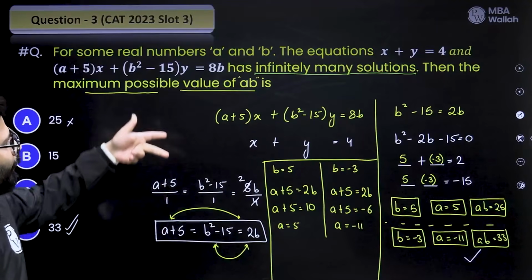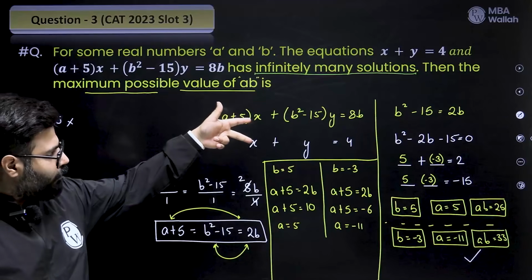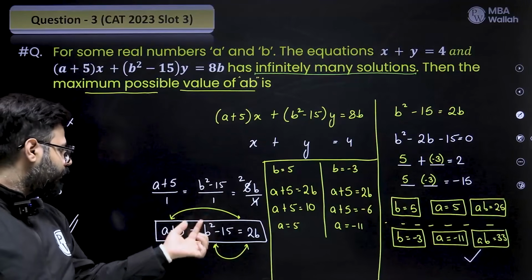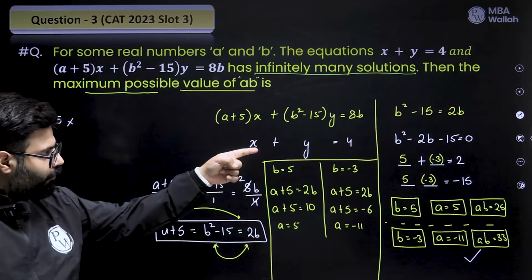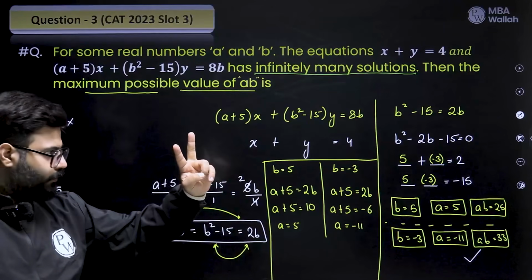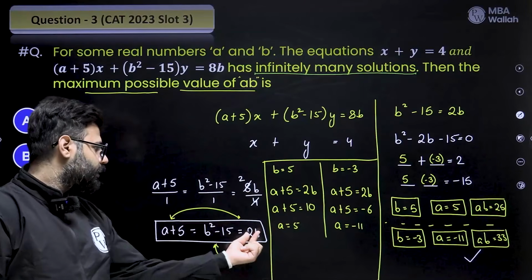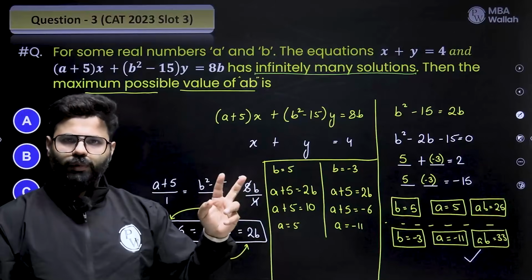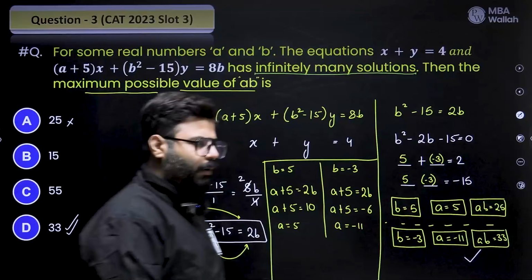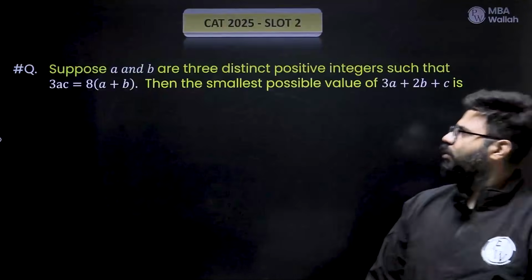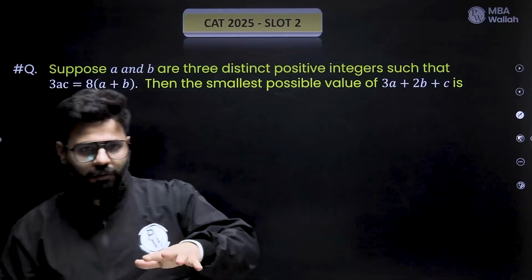So the idea is, first it tested us on the system of linear equations. Coefficients of x equal to coefficient of y equal to constant terms. From that we have an equation. We chose this too. When we use this to find out the value of b, we get a quadratic in b. So we get two values of b. And for both the values of b, we found out the value of a using this and this. Now we had two values of b and corresponding values of a, we found out ab. Maximum 33.